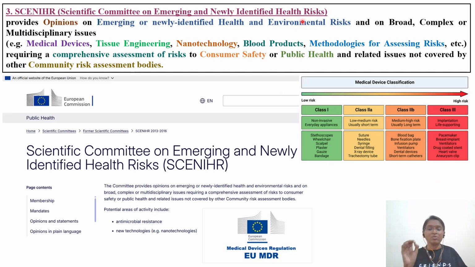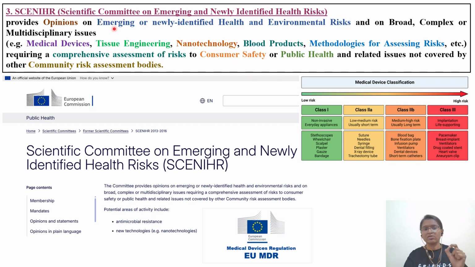So, for example, now we have the virus that has been trending recently in the news, which they identified in the case of a cruise ship. They isolated the ship and the individuals affected with this particular virus. Similarly, in 2019-20 we had COVID. That was also a new emerging type of risk which was not present previously for the scientists or the doctors to mitigate. Those types of newly emerging risks will be addressed by SCENIHR.